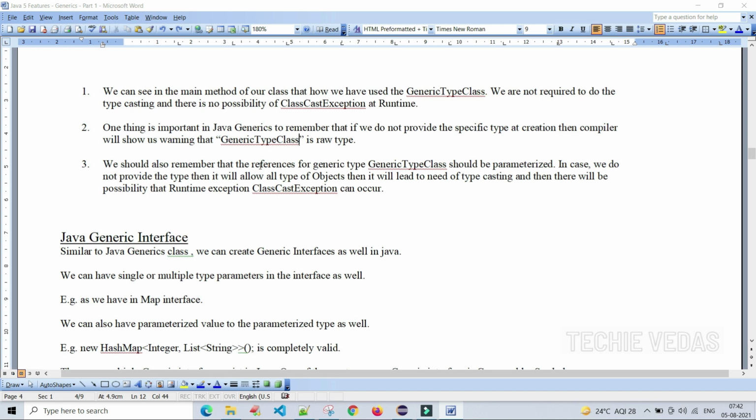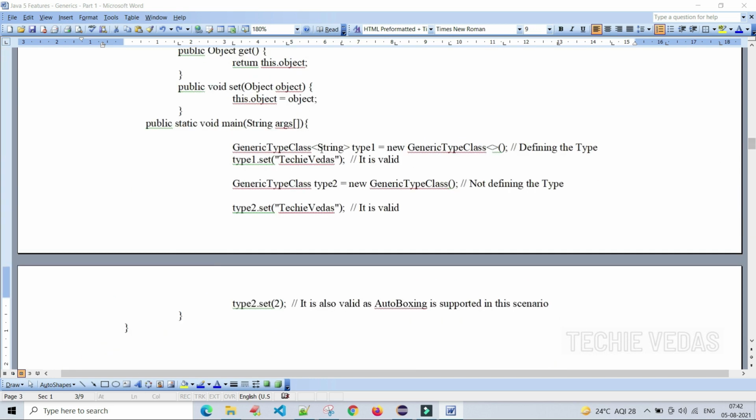We should also remember that the references for a generic type, that is, the generic type class, should be parameterized. In case we do not provide the type, then it will allow all types of objects, which will lead to the need for typecasting. This is what we did here, and this is what they are mentioning.